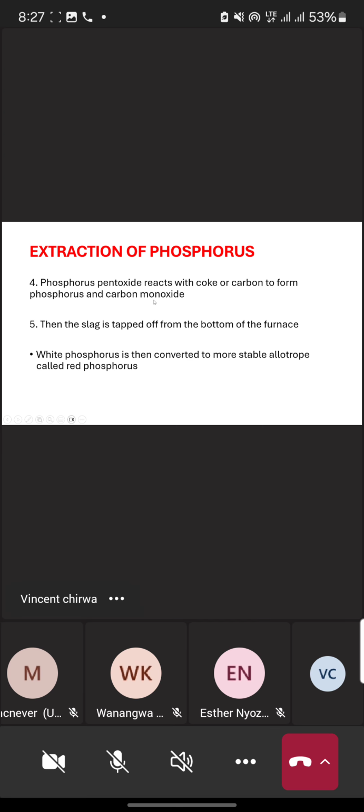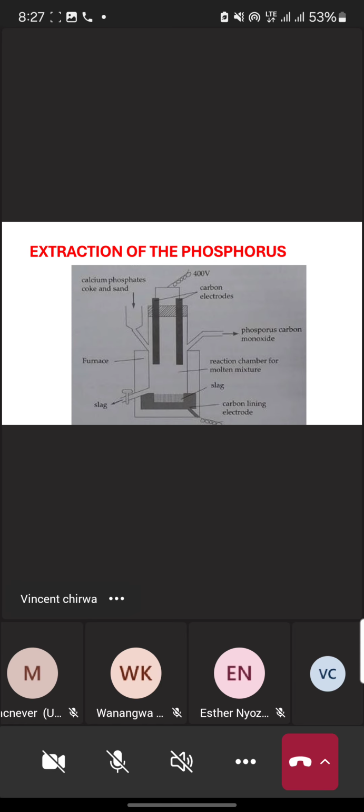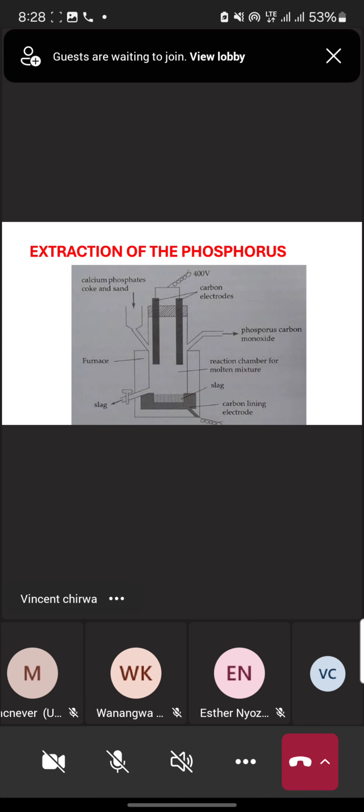Before going further, let me explain in summary using the diagram. At first, we take calcium phosphate as well as coke and sand and put them into the reaction chamber of our electric furnace via this inlet. That's step number 1. Step number 1 is about calcium phosphate, that we have taken it and put it into our reaction chamber. Step number 2 is about coke and sand, that we have put them in and they have reached our reaction chamber.